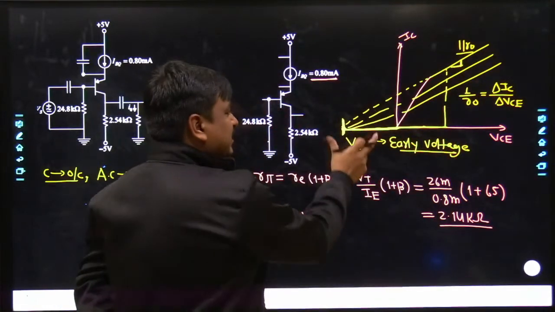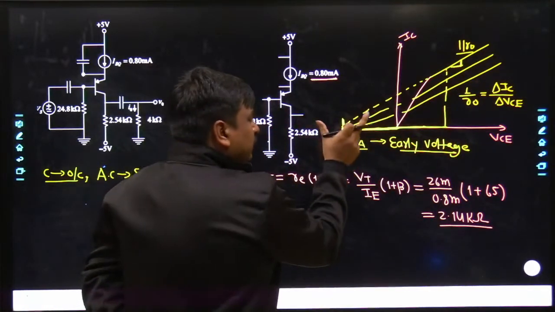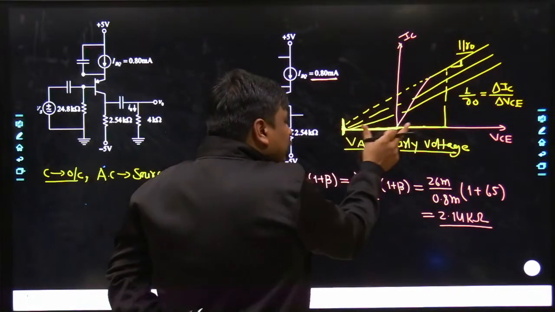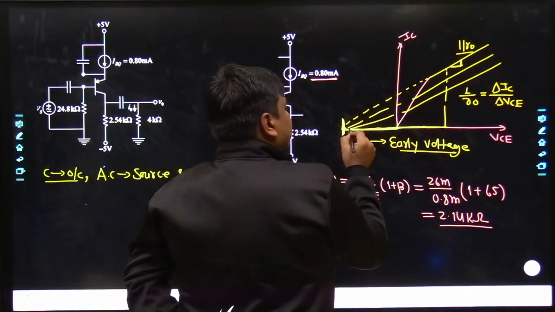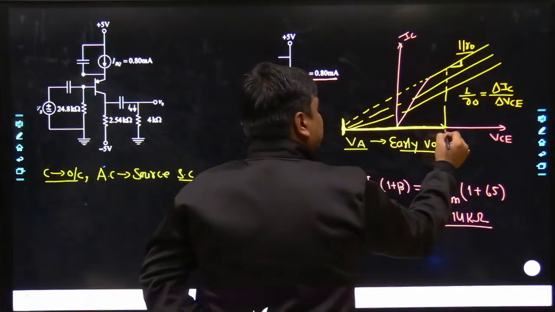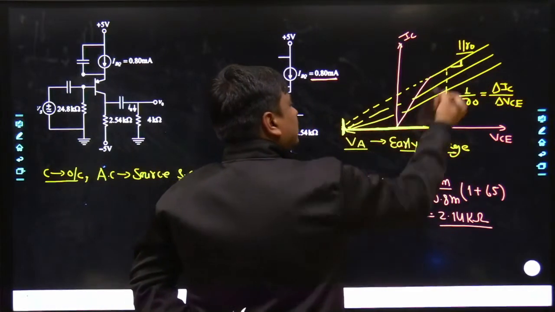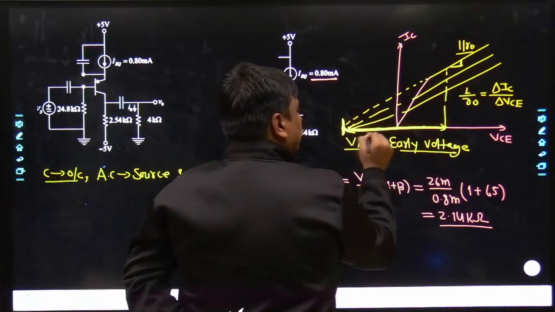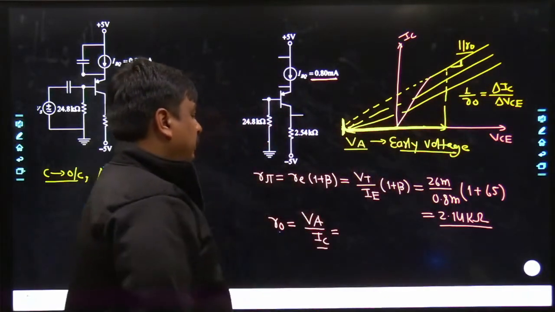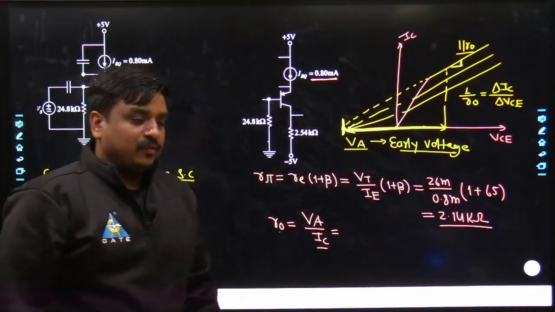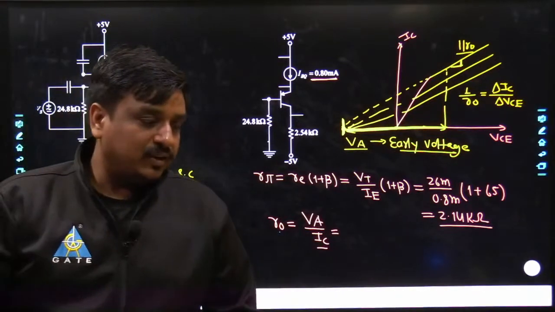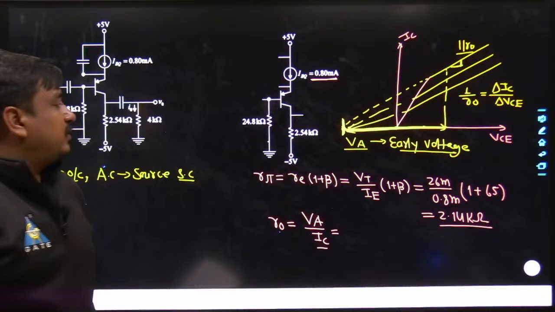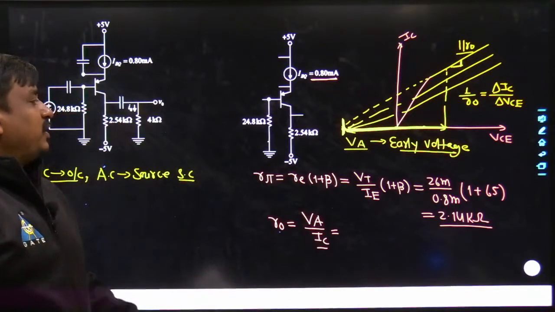But VA is such a large value that if you add this component to this component, you will find there is not much difference within the complete displacement. So this is the worth of Y, and this can be taken as the worth of X, and put together it becomes VA divided by IC. Yes, VA divided by IC. Agreed?